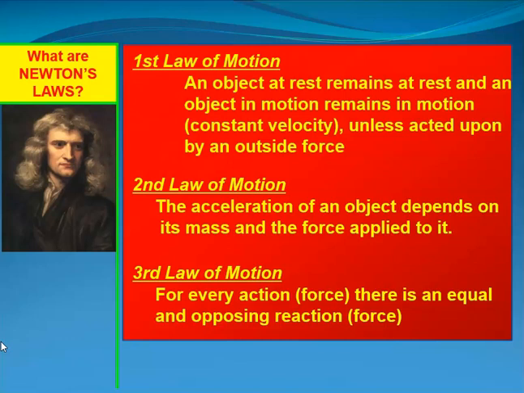Now the second law of motion is that the acceleration of an object depends on its mass and the force applied to it. And this is really the first equation of physics, which is F equals ma, which we'll deal with here very shortly. And finally, the third law of motion is that for every action or force, there's an equal and opposing reaction or force. Now, you can temporarily have forces where there's not an exactly equal and opposite force, in which case the object would be accelerating. But generally speaking, eventually the forces have to equal out. They have to balance.